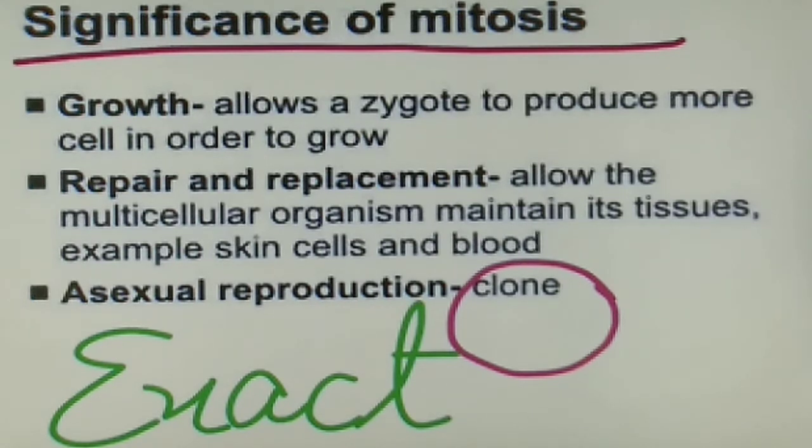Now, students, when mitosis happens in case of asexual reproduction, it gives rise to a clone. Now, what is a clone here? It is the exact copy of the parent. Exact copy of the parent is what is formed here.